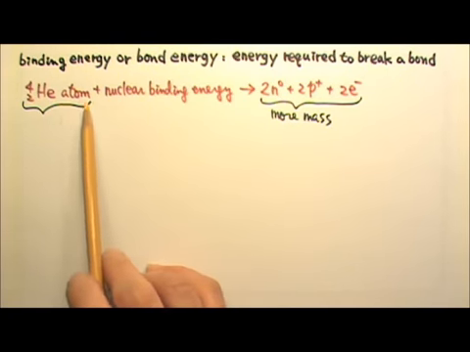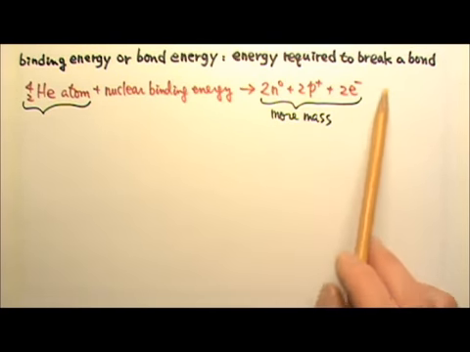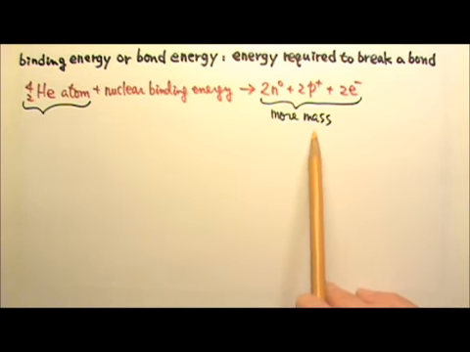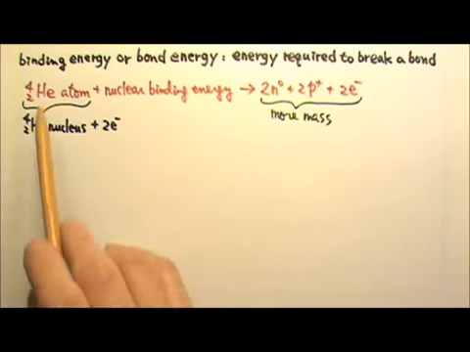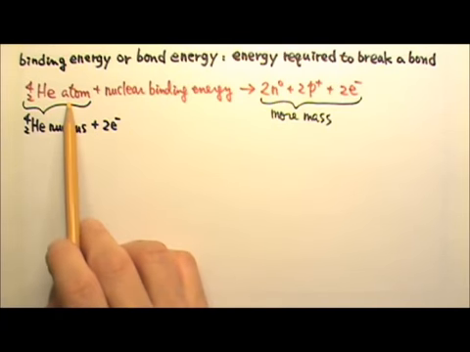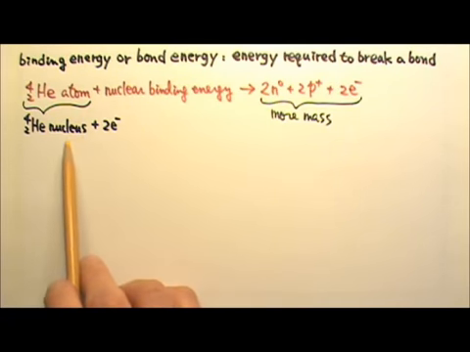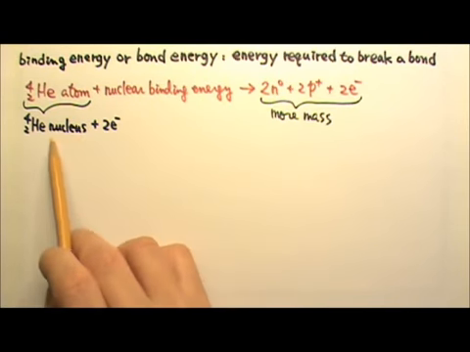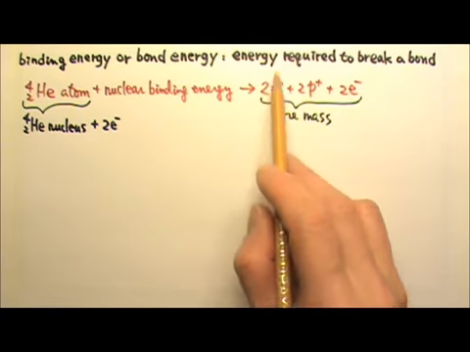In order to break the whole atom into these separate particles, the separate particles added together must have more mass. Because the helium-4 atom is the helium-4 nucleus plus the 2 electrons, the helium-4 nucleus must have less mass than the nucleons combined.